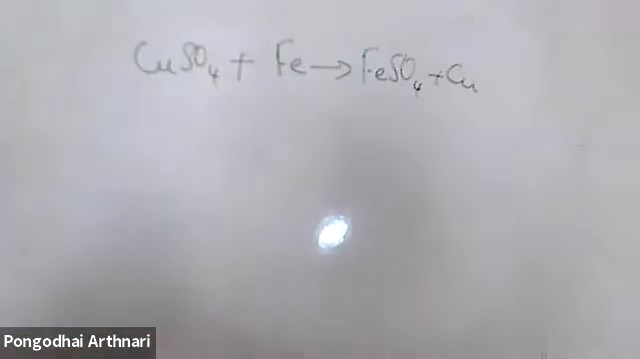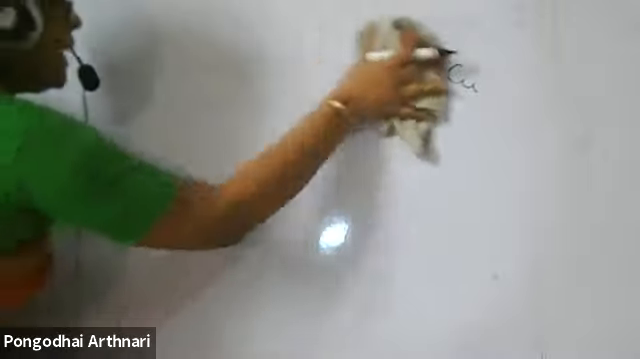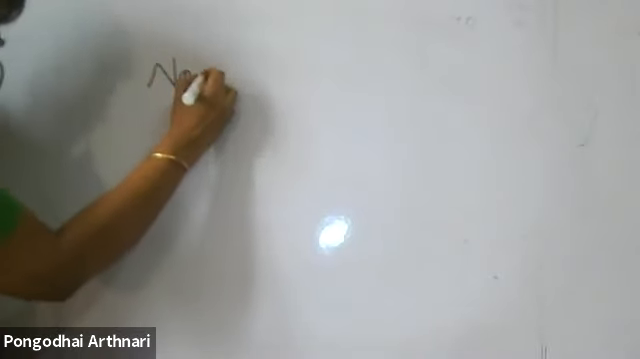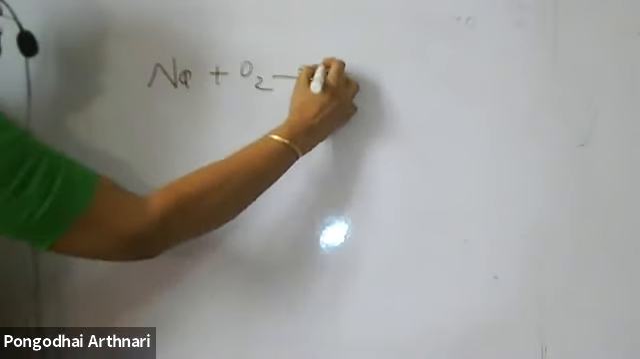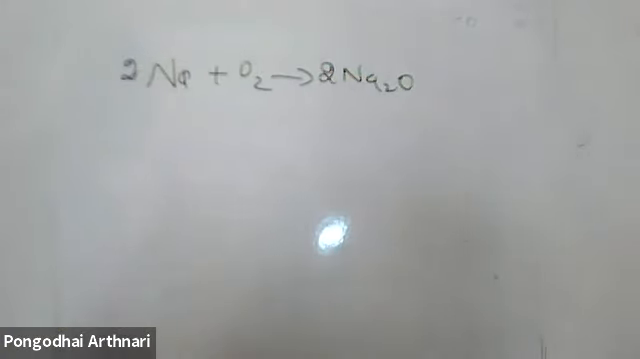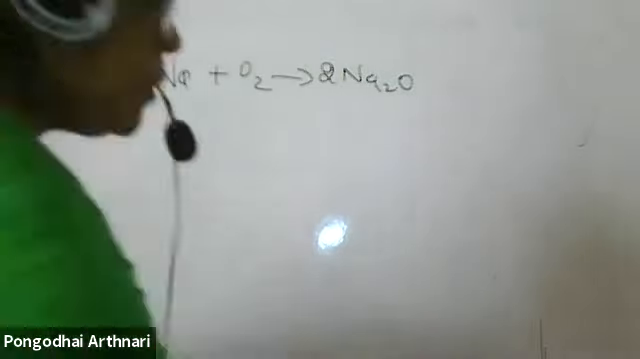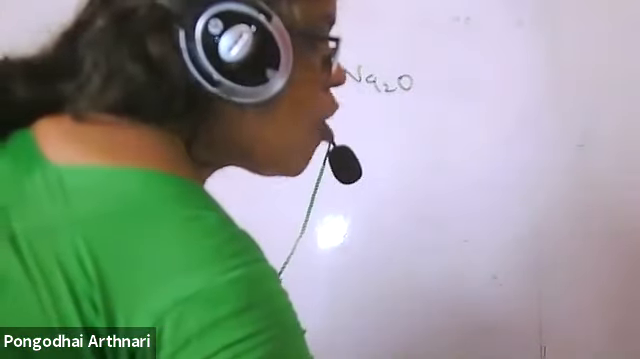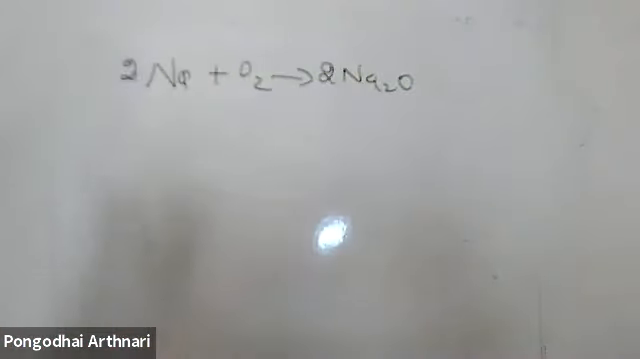Name the substance that oxidized. Then how do I find out the substance which undergoes oxidation will get oxidized? Na plus O2 gives Na2O. I will come back to it first. Okay. Now tell me, which substance gets oxidized? The one which undergoes oxidation reaction is getting oxidized.